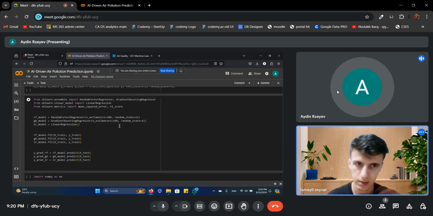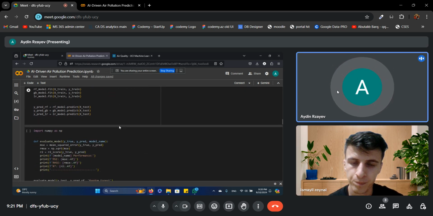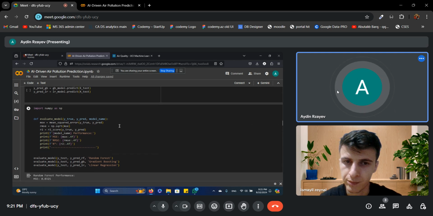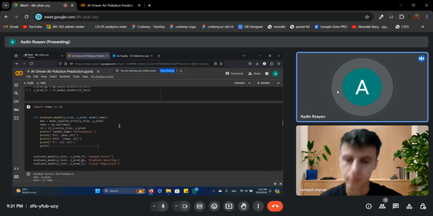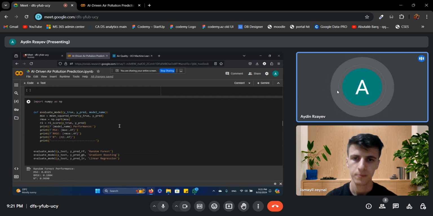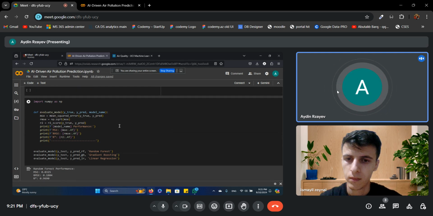This helps the model make better predictions over time. Okay. So for evaluating the models, we used mean squared error and R squared error. After training the models, we needed to see how well they performed. We used these measurements. Mean squared error is a metric that tells us how far our predictions are from the actual values.